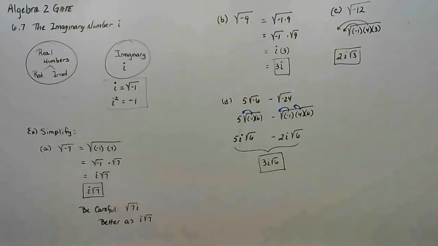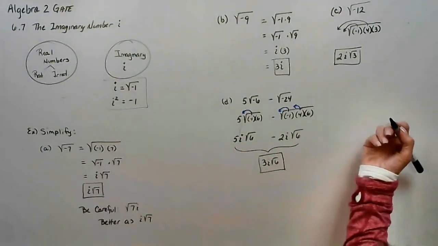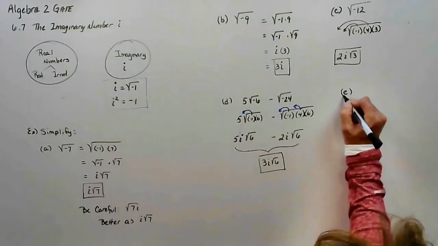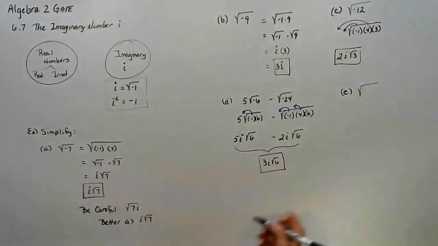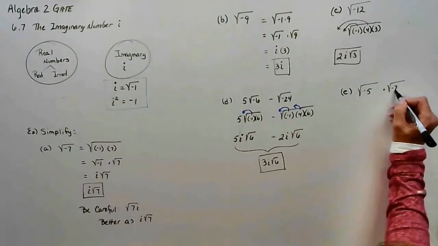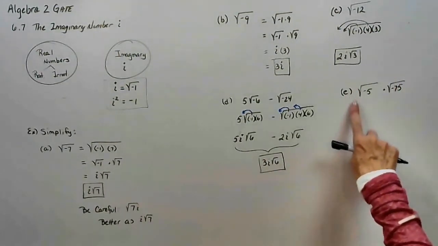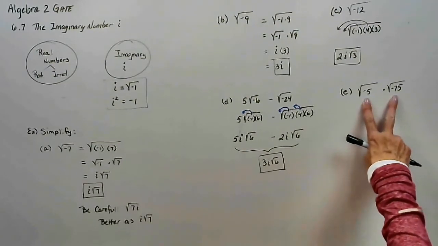All right, we've simplified, we've subtracted, which is the same as adding. Here, let's try multiplication. Let's say we take a look at the square root of negative 5 times the square root of negative 75. Well, the concept we did earlier in the chapter. We're multiplying. Since we're multiplying, they don't have to be alike. Since we're multiplying, this is one term. These are just factors because those are the parts of the multiplication.